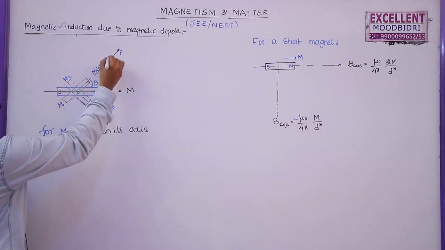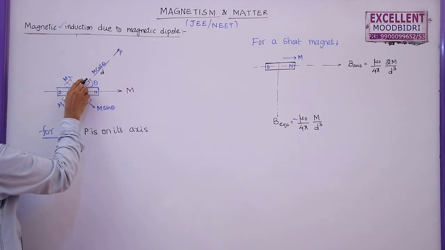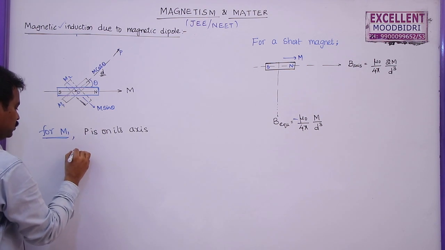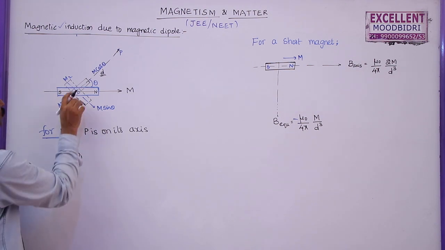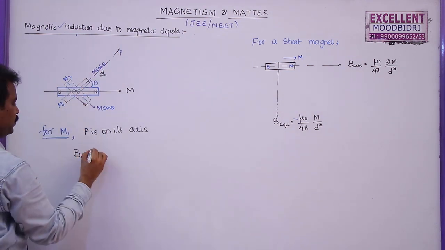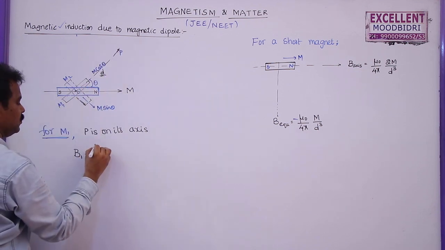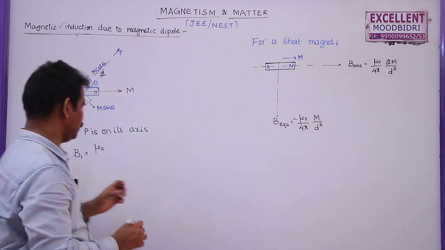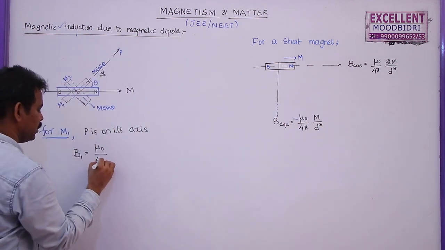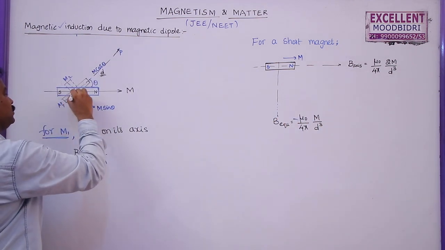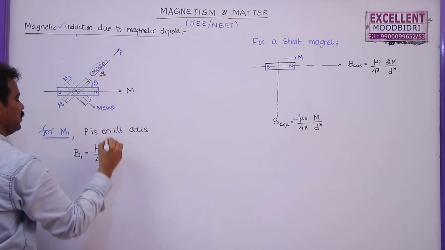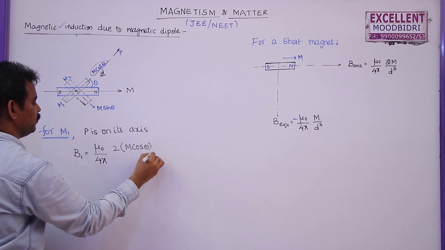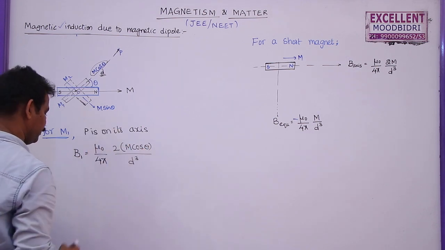So what is the magnetic field induction due to this bar magnet at this distance of d from the center? So B due to the first bar magnet at point P is given by, on the axial line, for a short bar magnet, mu naught by 4 pi 2m by d cube. So this is mu naught by 4 pi, and what is the magnetic moment of this bar magnet? 2 m cos theta by d cube.